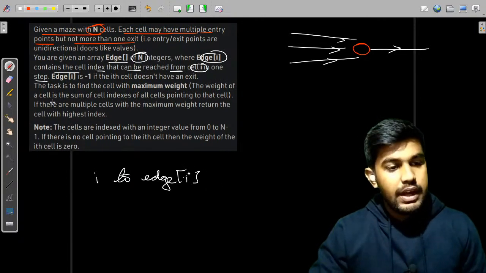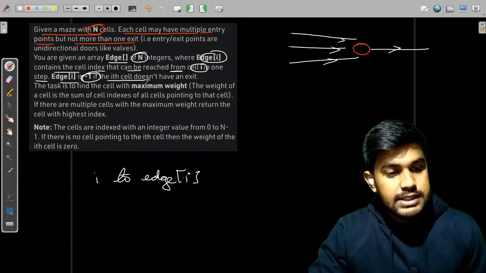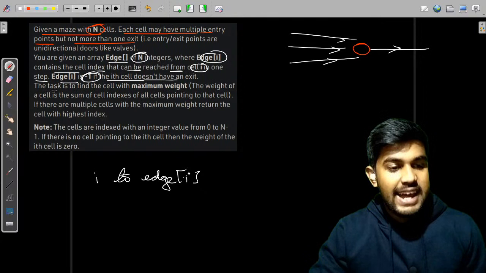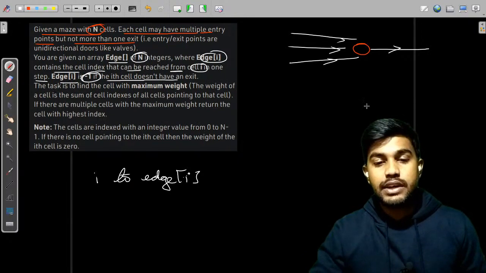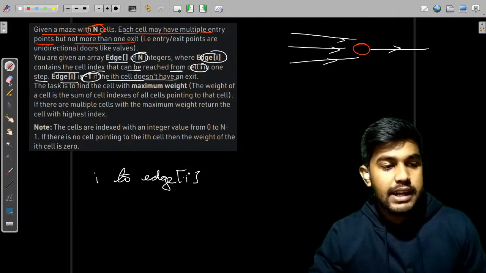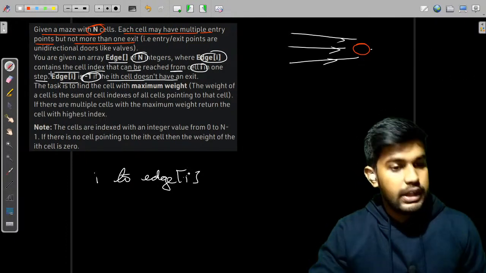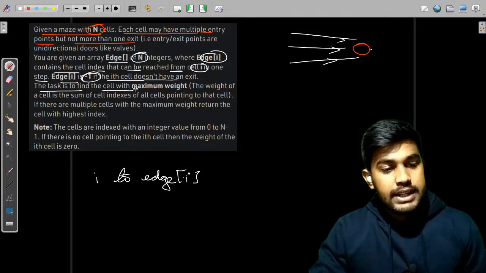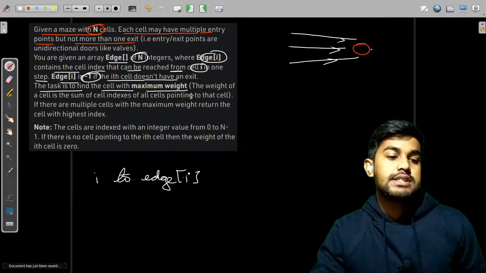Then edge[i] is -1 if the cell doesn't have an exit. If it is -1, then it does not have an exit. This means that it is like this. The task is to find the cell with the maximum weight.